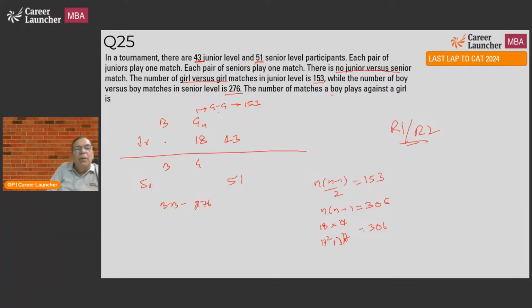So how many boys will be there? 25 at the junior level. How many matches do boys play against girls? Each of these 18 girls will play against each of the 25 boys. So at the junior level, the boy-girl matches will be 18 into 25. Similarly, you can find for the senior level also and add to get the answer. So this is a round one question, but yes, it has got a slightly higher amount of calculation. If you are not someone who's strong in calculation, maybe you should do it in round two.